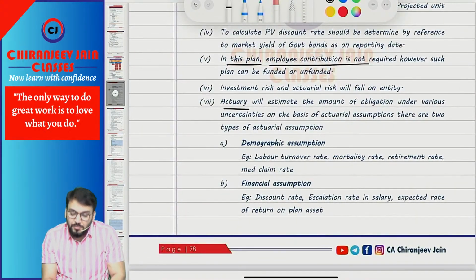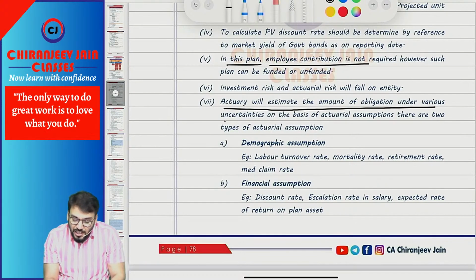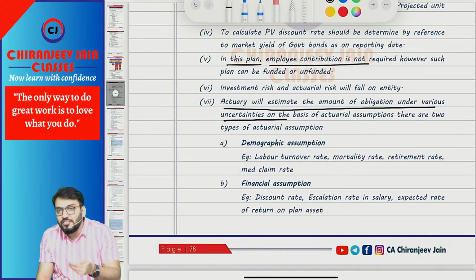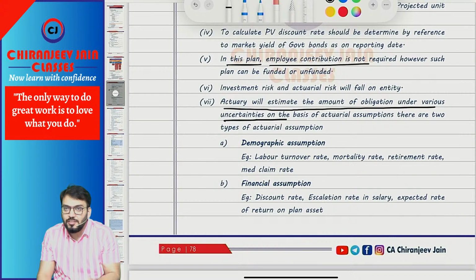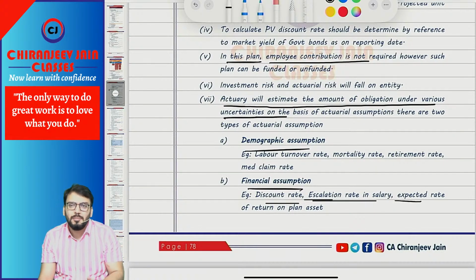The actuary will estimate the amount based on various uncertainties, on the basis of some actuarial assumptions. These actuarial assumptions can be of two types: one is known as financial assumption, and one is known as demographic assumption. Financial assumption means assumption regarding discount rate, assumption like growth in salary, and, for example, expected rate of return.